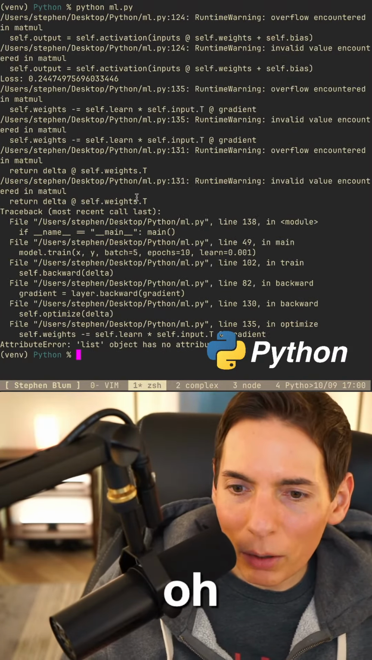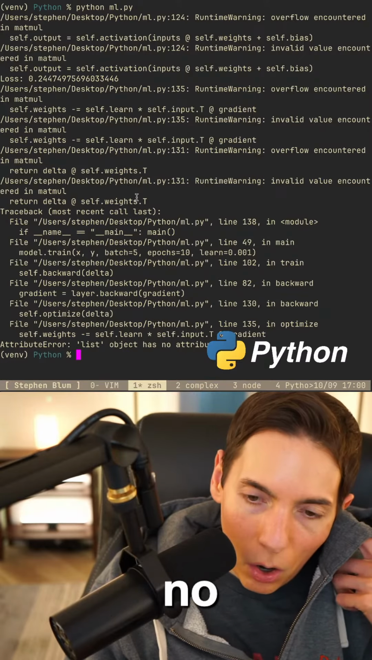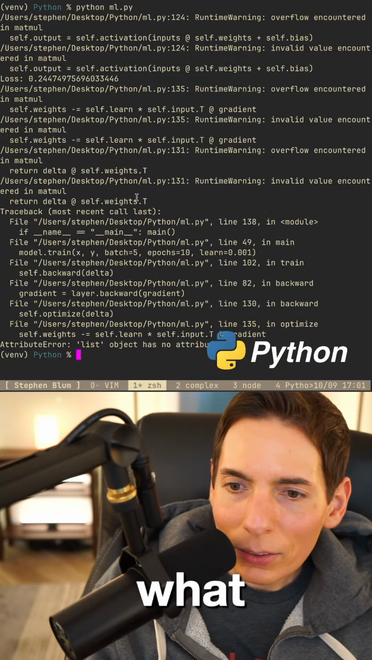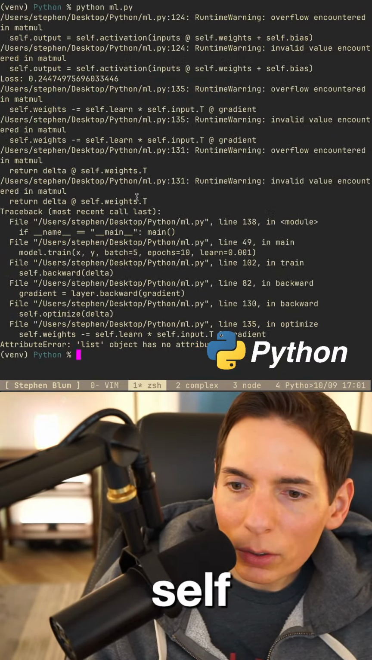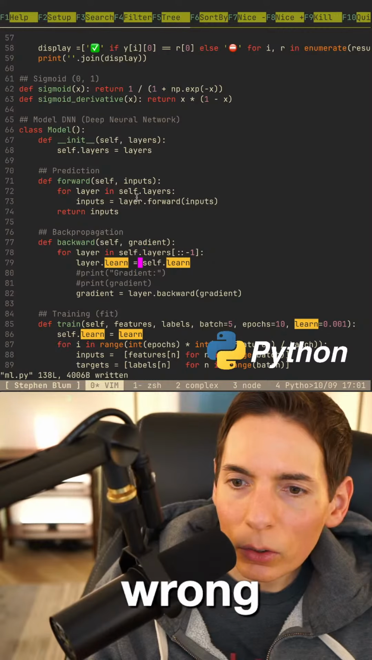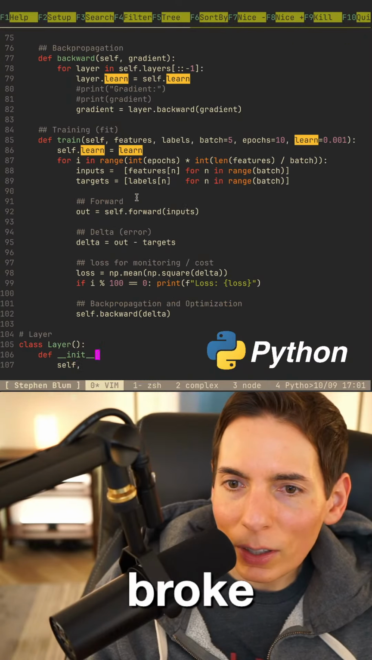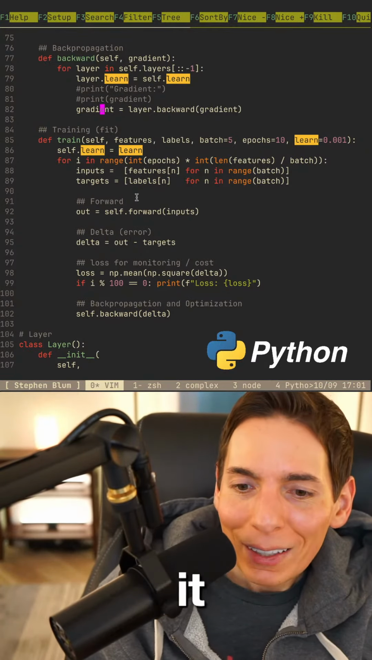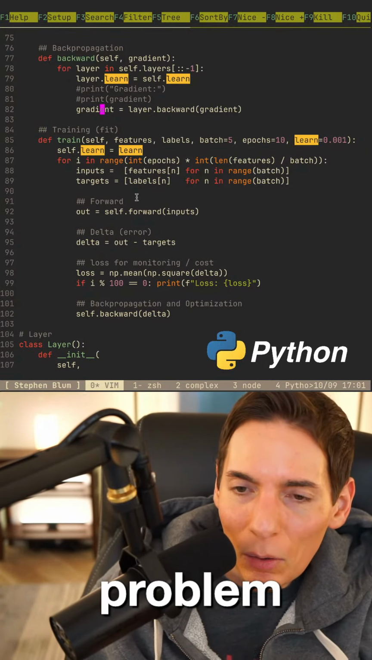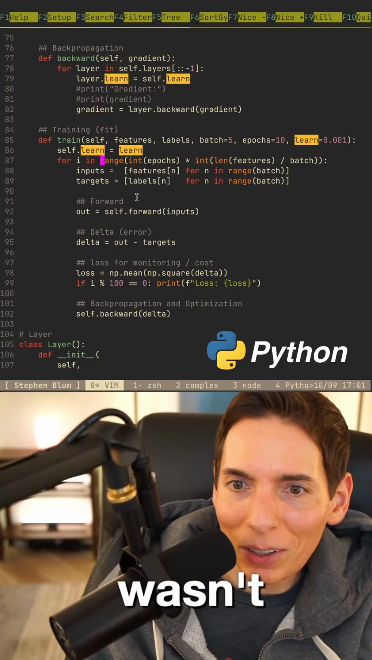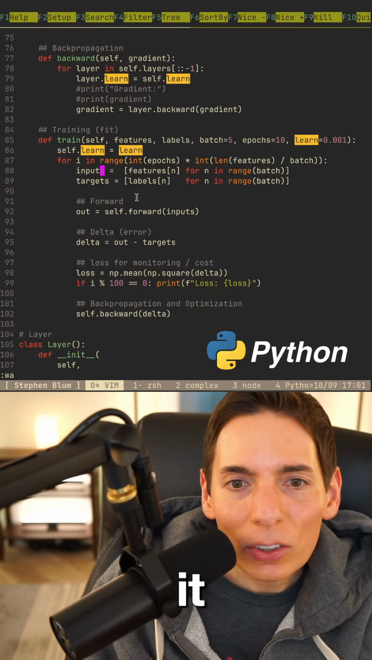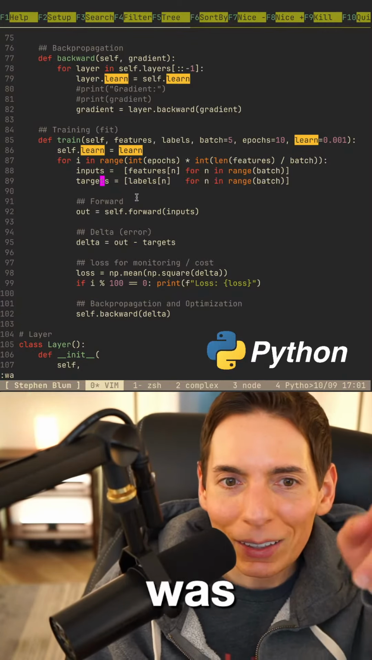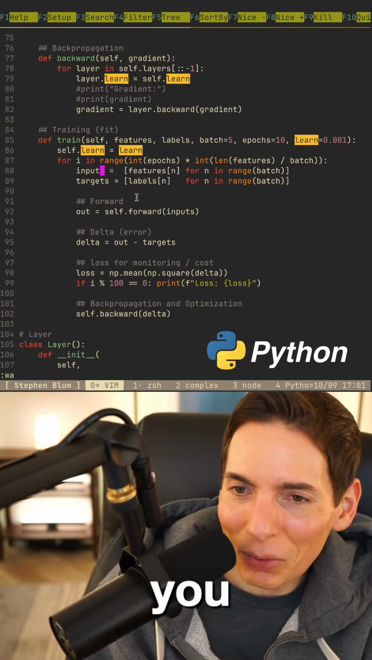Oh, another problem. List has no attribute. Does it not? What do you mean? Self.input. Did I type it wrong? Layer.learn. We broke some stuff, you guys. We were just going to do some simple batching, it would be no problem. Easy peasy, but it turns out it wasn't so easy. Scale the gradient with self.learn. Yes, that's what we're doing. You know exactly what's happening.